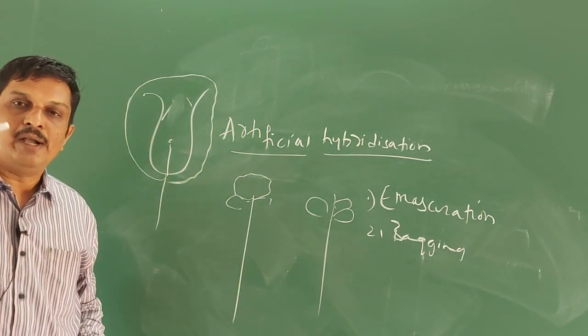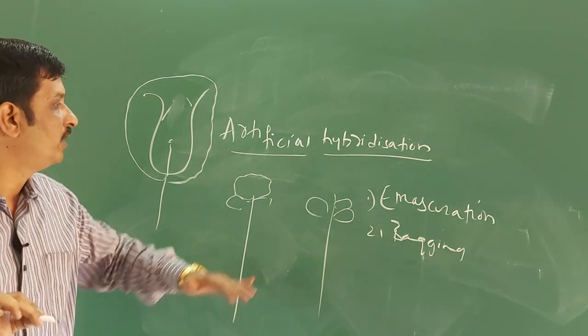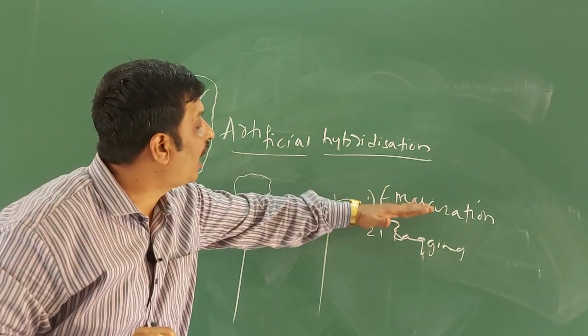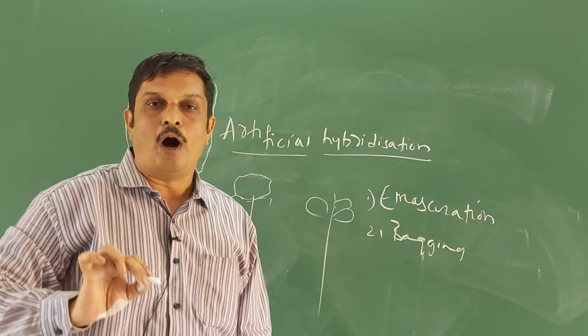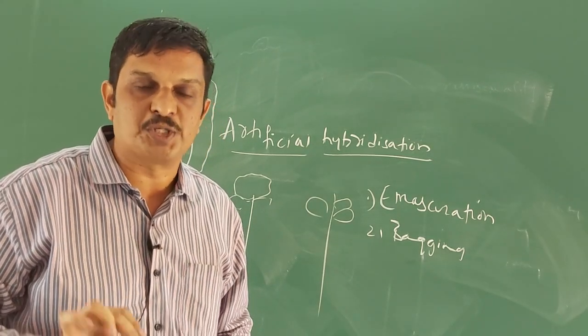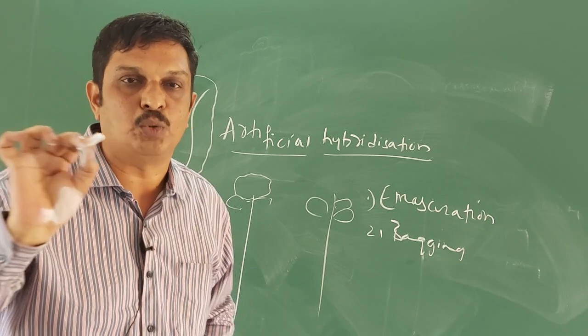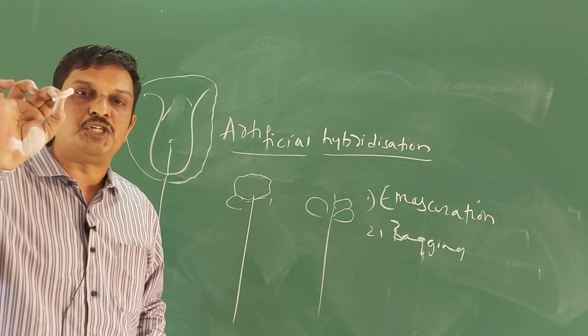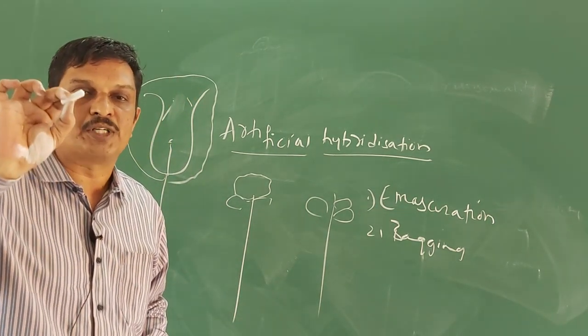If the plant is producing bisexual flowers, then both emasculation and bagging are carried out. On the other hand, if the plant is producing unisexual flowers, then there is no need for emasculation. In this condition, only female flower buds are bagged.